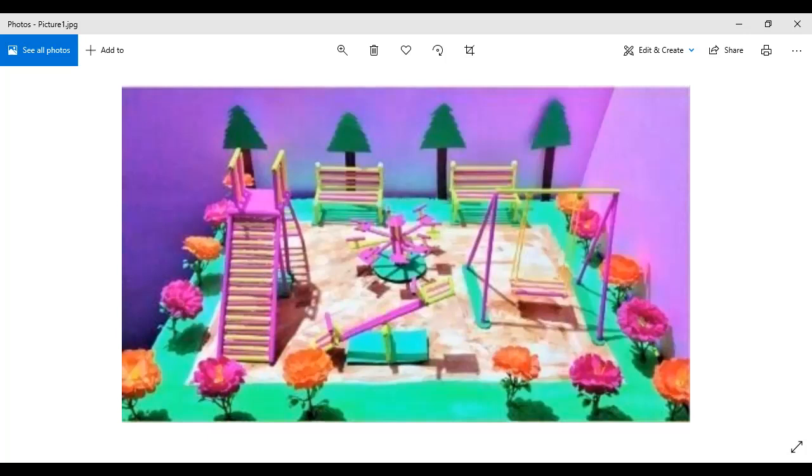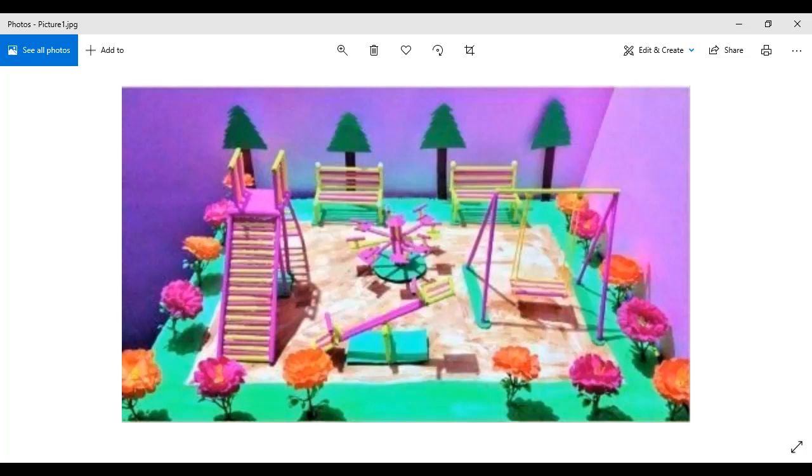Okay, is the park the same size as in reality? Are parks this small? No, they are not, right? If we talk about the trees, are trees this small? No, they are not. Are the flowers this small? No, they are not. Can you sit on this slide? No. Can you sit on this seesaw? Again, no. Can you make use of these benches? No. But still, we can easily identify it as a park.